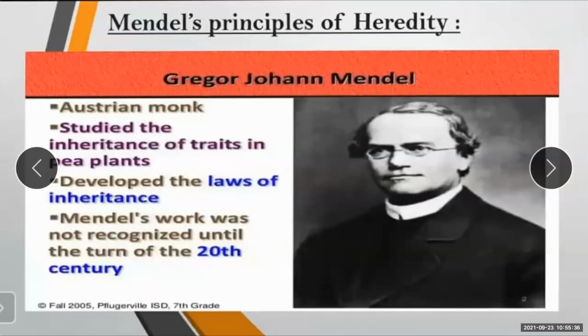He showed that the inheritance of these characteristics follows certain principles, and later these principles became popular by his name. Mendel's work was recognized only in the 20th century, and after the reconfirmation of these principles, they now form the basis of modern genetics.